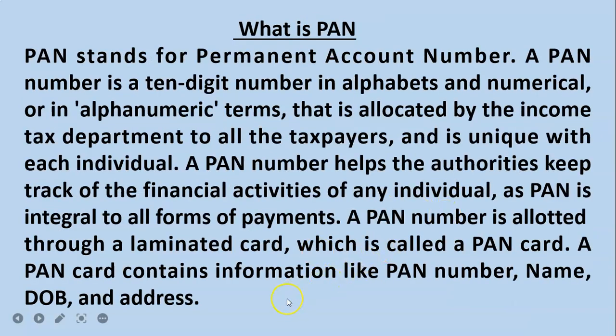Next is PAN number. PAN means permanent account number. It is a 10-digit number in alphabets and numerics, an alphanumeric 10-digit number. The abbreviation of PAN is permanent account number. All taxpayers should have a PAN number. So it's very mandatory.